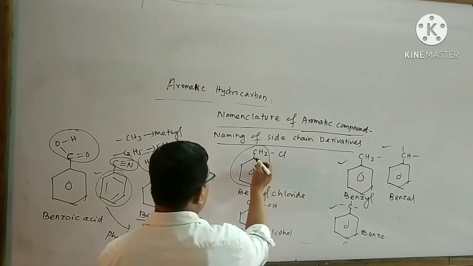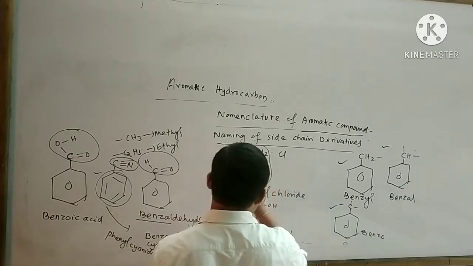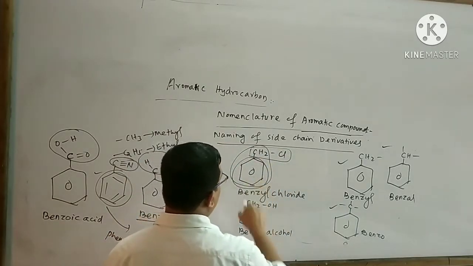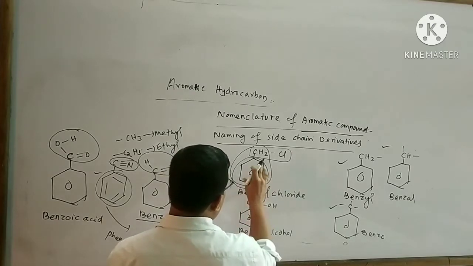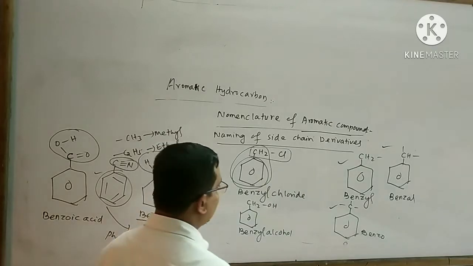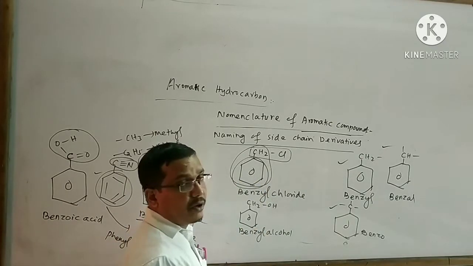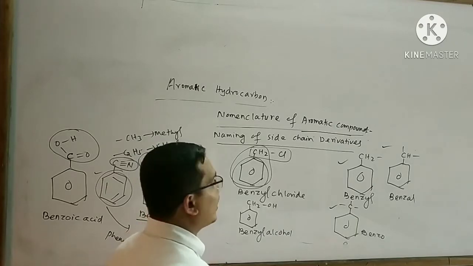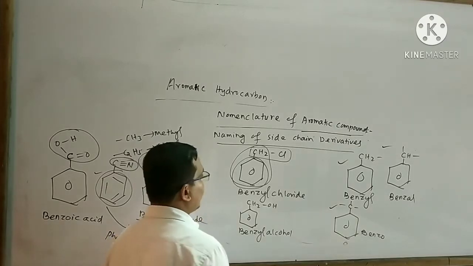Look at that, this part belongs to your aromatic but this part belongs to your aliphatic. That means this organic compound has both parts, one aromatic and another aliphatic. For naming such an organic compound, we generally follow the rules for nomenclature of aliphatic organic compounds.